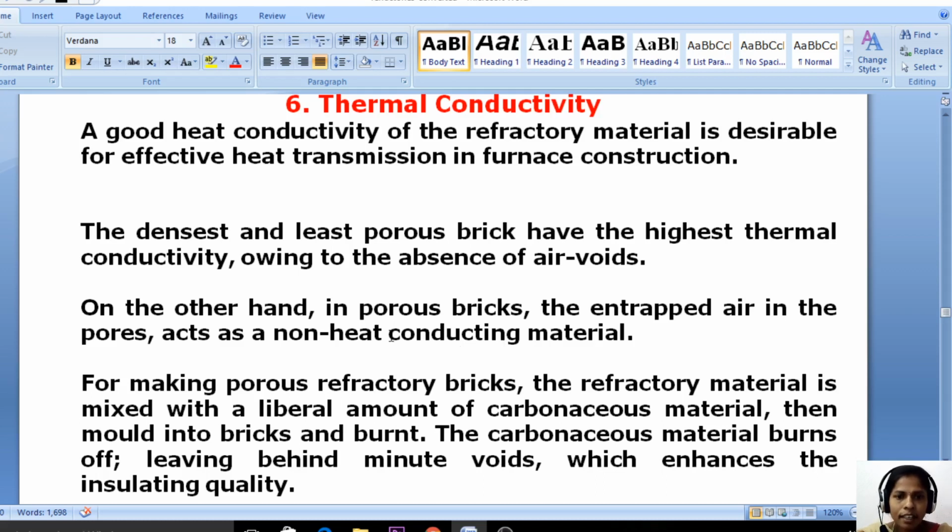On the other hand, in porous bricks, the entrapped air in the pores acts as a non-heat conducting material. So, how should the brick be? It should not have any pores, because in the pores the air will be stuck. Air is a bad conductor. So, the brick should be free from pores. Like that we have to make the refractory materials.